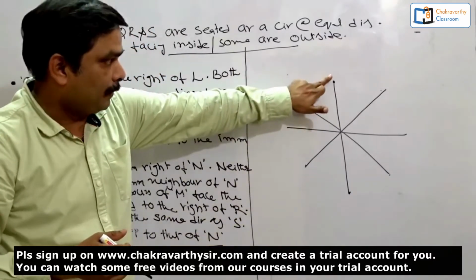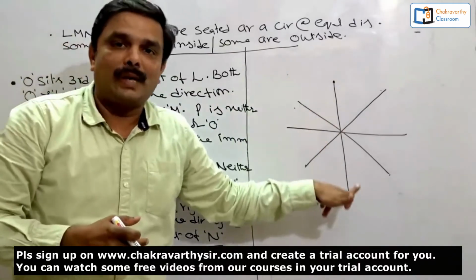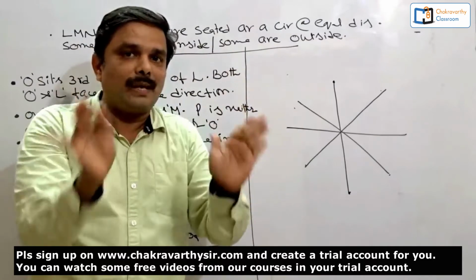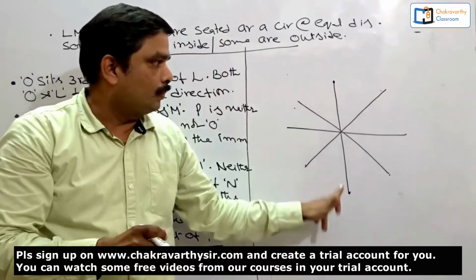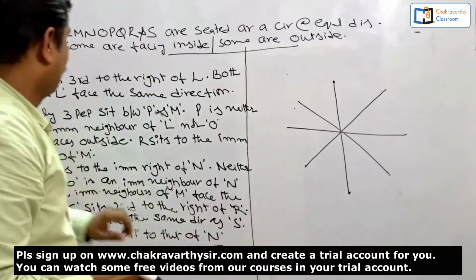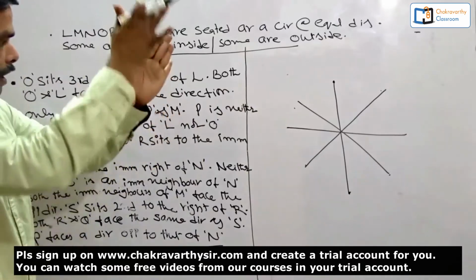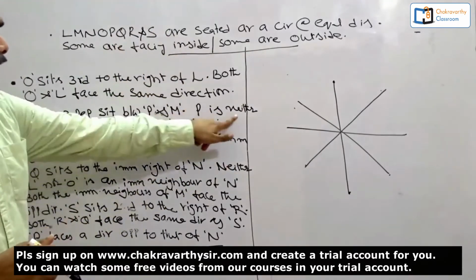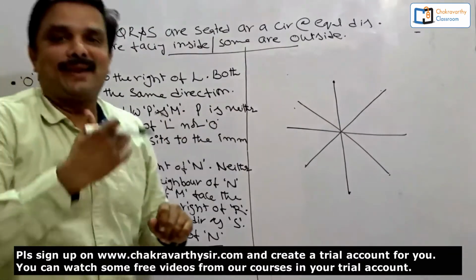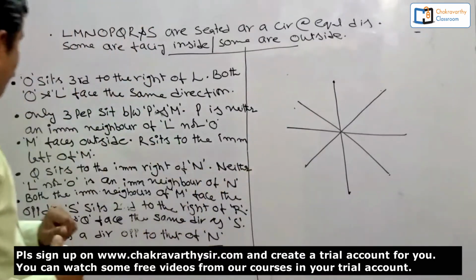For example, one person is here, other person is here, irrespective of the direction they are looking at, because 8 persons are there and 3 persons are between any 2 persons, these 2 persons must be seated on opposite places. Remember this one. Next, even I cannot start with this one, but only one thing I can say, P and M are on opposite places. Then P is neither an immediate neighbor of L nor O. Even I cannot start with this one. See, they give the questions in this way. Now, go for the next one.